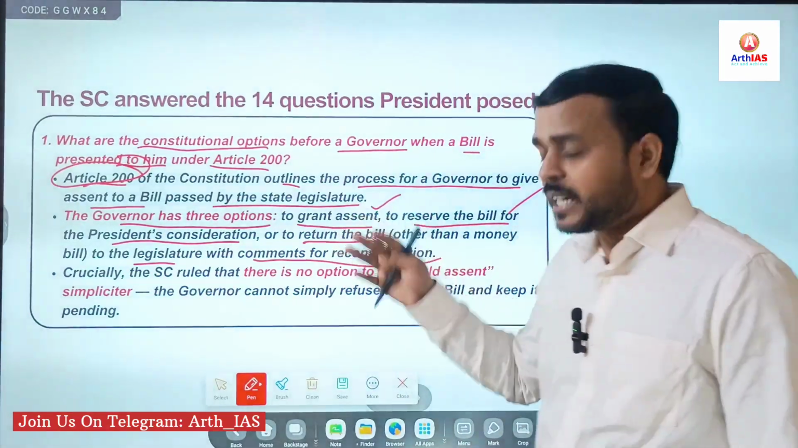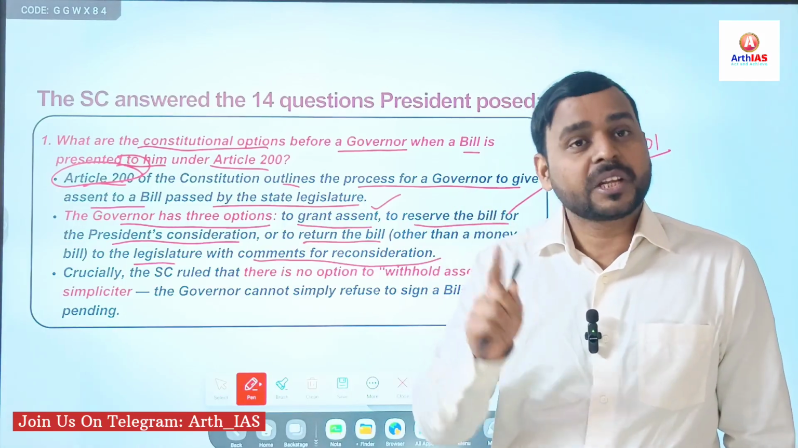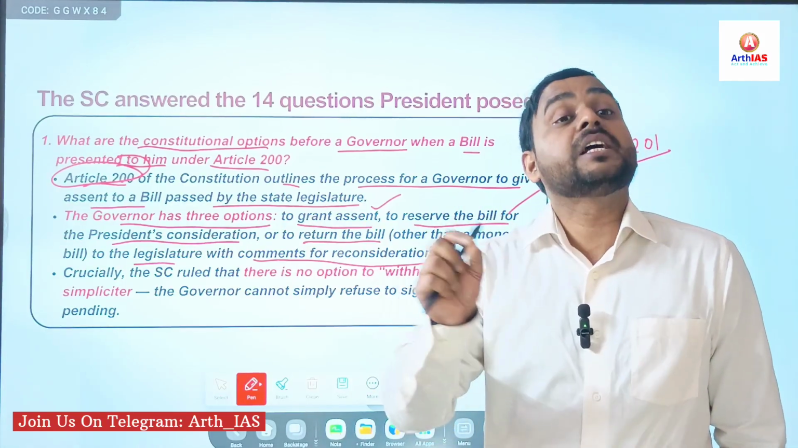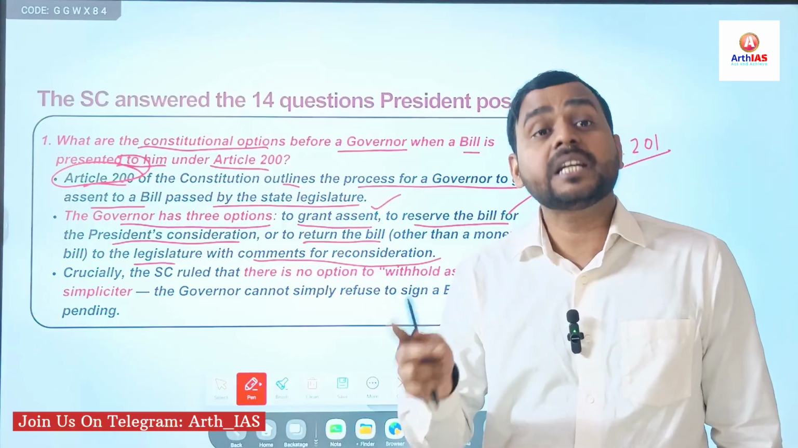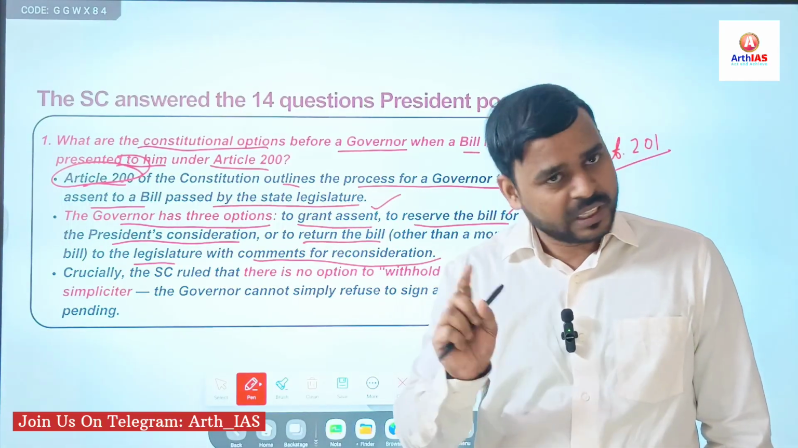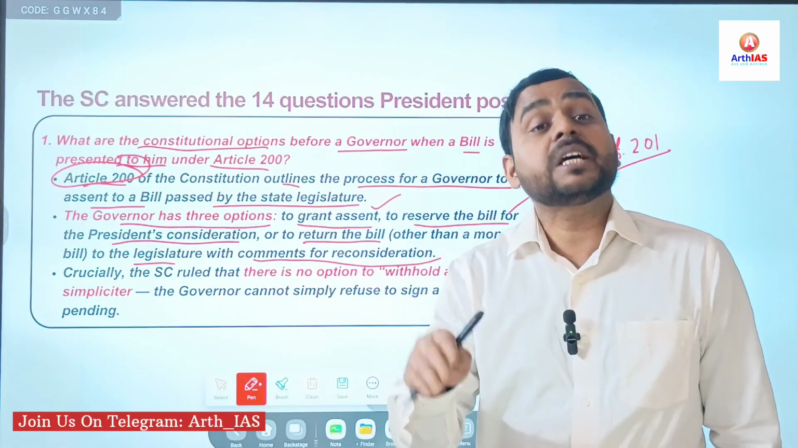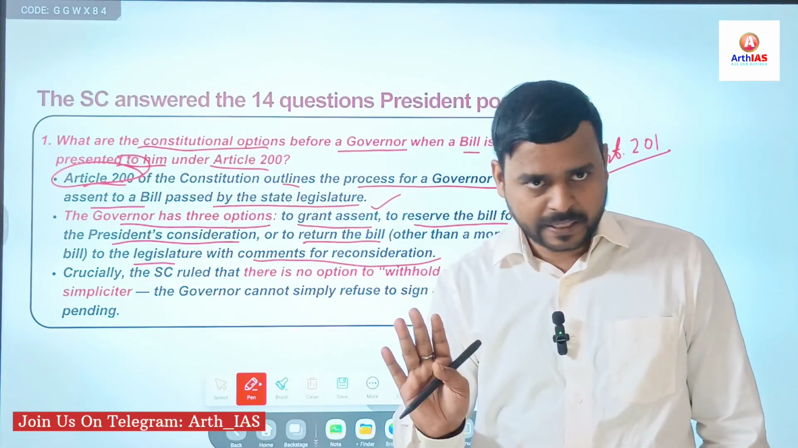So, under Article 200, the governor has three options. First, he or she can give his or her assent. Second, he or she can reserve the bill for the consideration of the President. And third, he or she can return the bill, except a money bill, for reconsideration. Right?